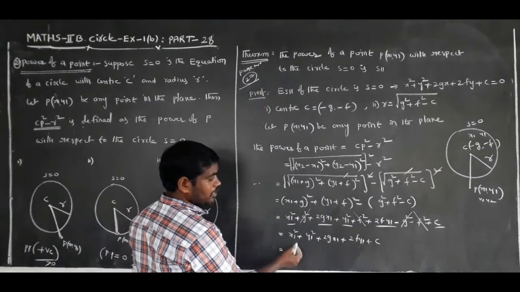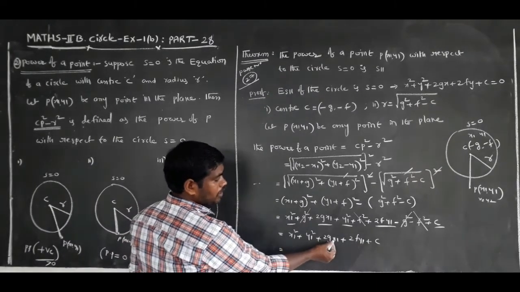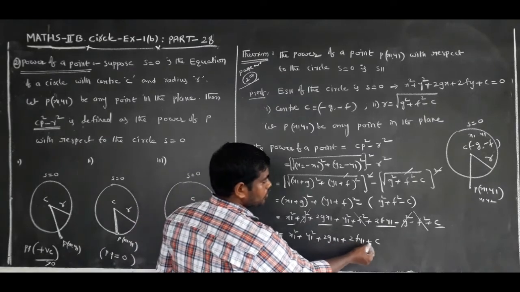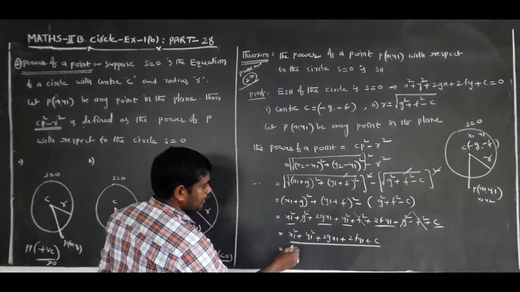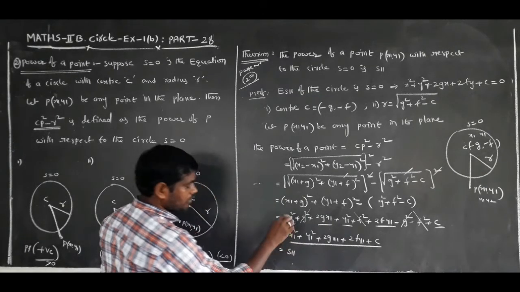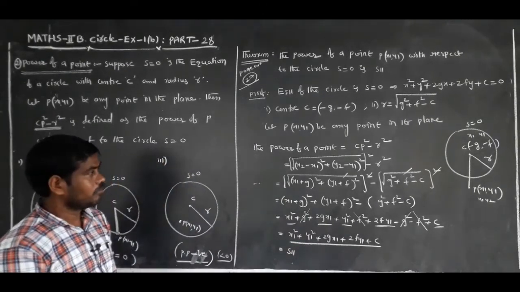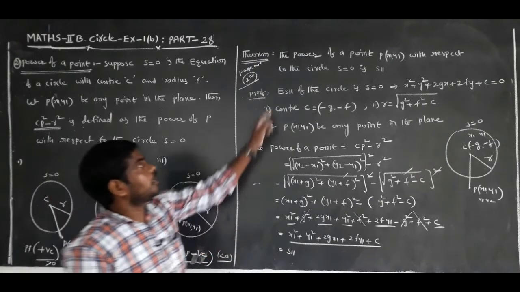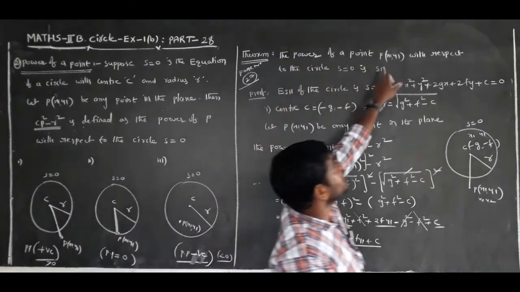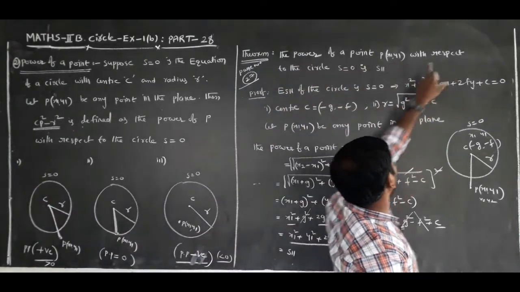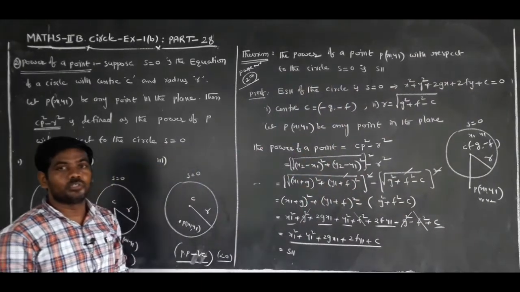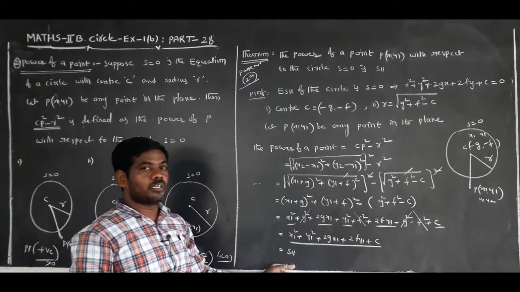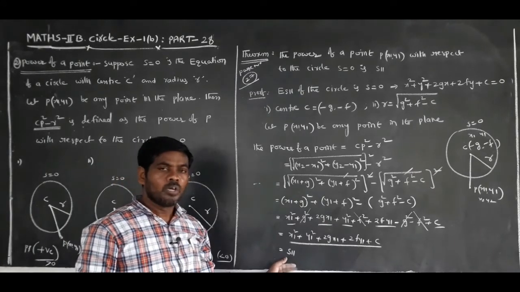x1 square plus y1 square plus 2g x1 plus 2f y1 plus c is denoted by S11. The power of a point P(x1, y1) with respect to the circle S equal to 0 is S11.